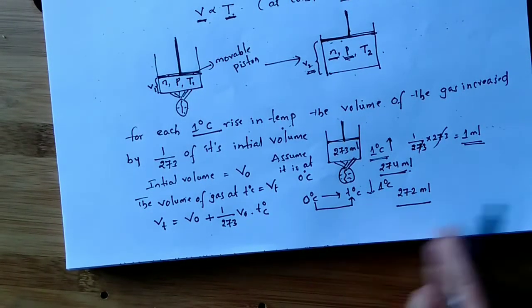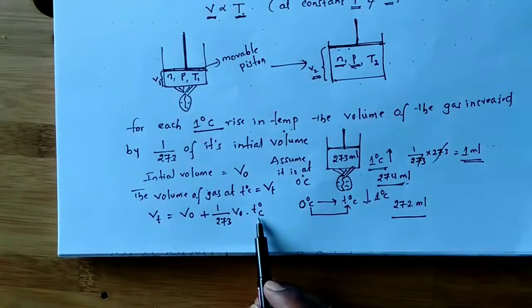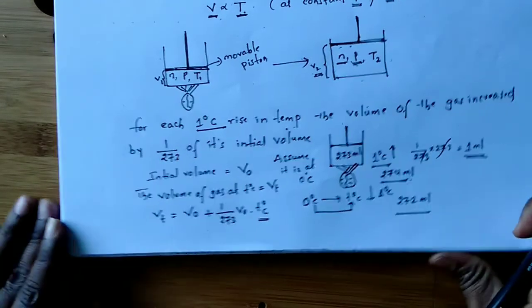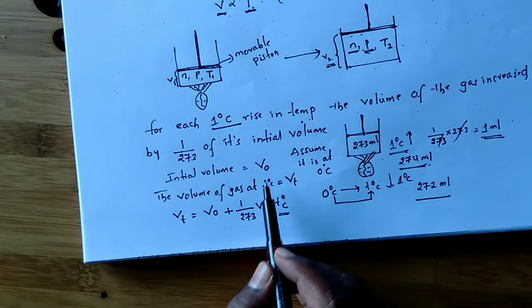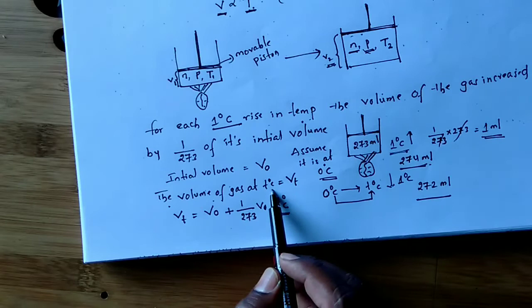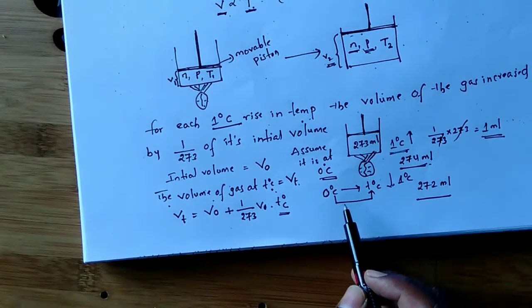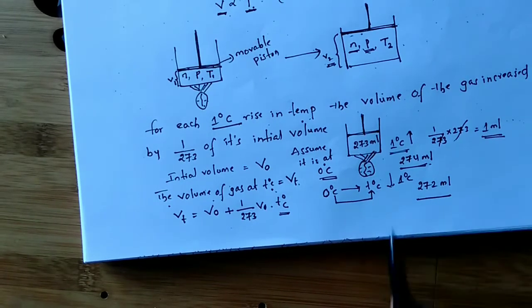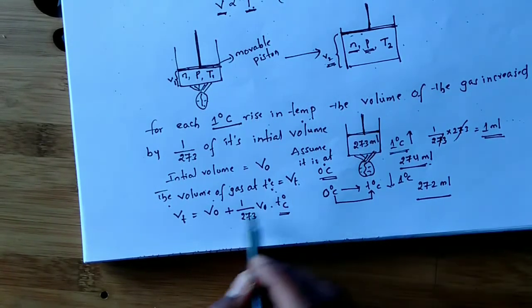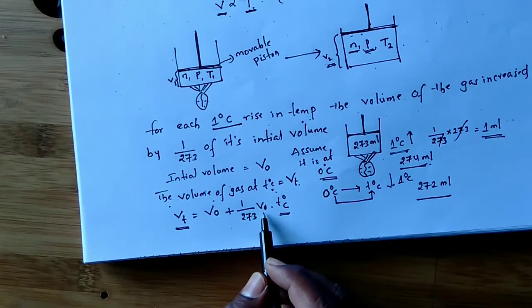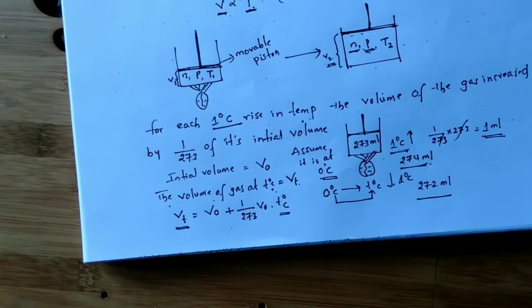If you raise the temperature by 3 degree centigrade, we have to mention 3 here. If 5 degree centigrade, we have to mention 5 degree. If 100 degree centigrade, we must mention 100 degree here. So, the initial volume V naught is at 0 degree centigrade, and the volume of gas at T degree centigrade is Vt, because the gas is being heated from 0 degree centigrade to T degree centigrade. So, the volume at T degree centigrade is Vt equal to initial volume plus 1 by 273 of its initial volume into T degree centigrade.